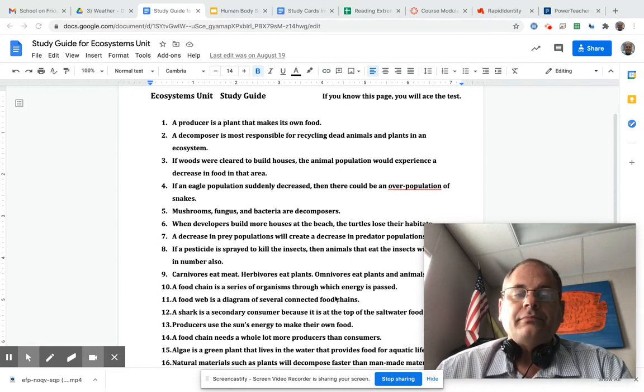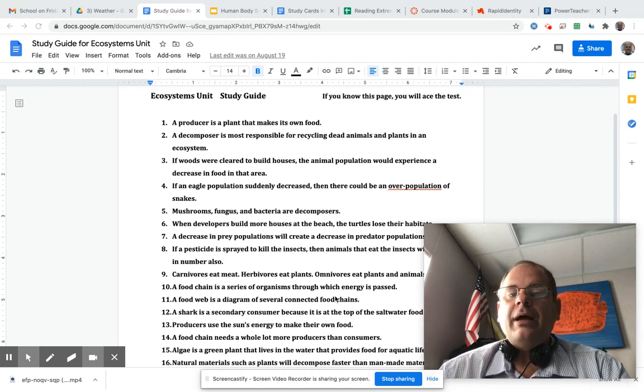Number three, if woods were cleared to build houses, then animal population would experience a decrease in food in that area. Okay. Number four, if an eagle population suddenly decreased, then there could be an overpopulation of snakes.